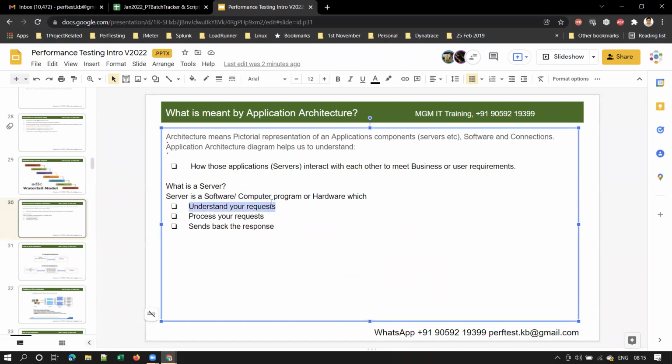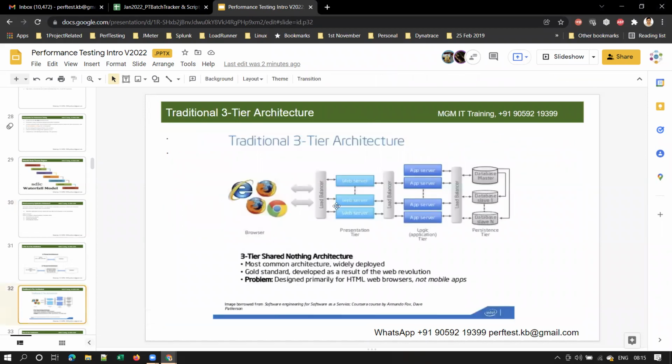Understand your request means. This is what a request means. So your Gmail server or Amazon server, they receive and understand your request, process it, and send back the response. Right? So a server can be software or hardware. So in this example, observe here.